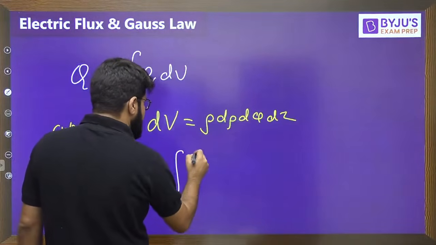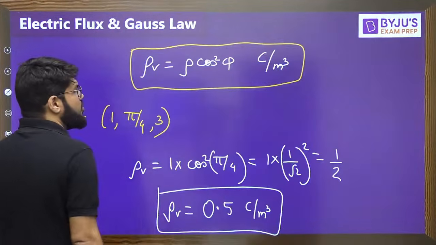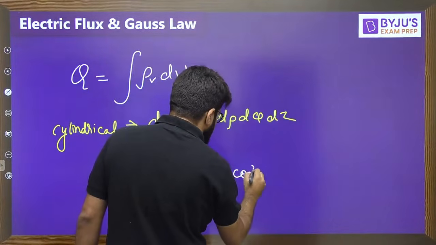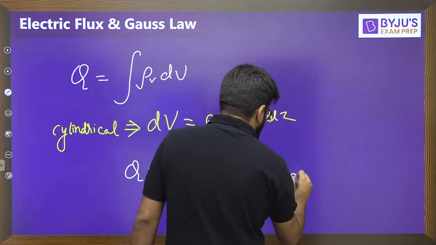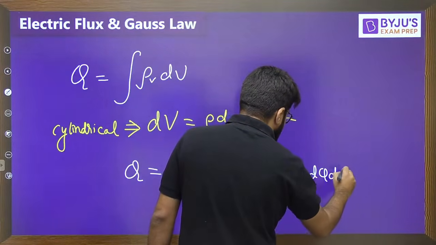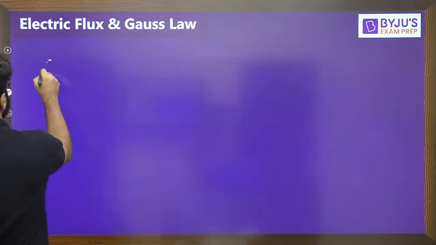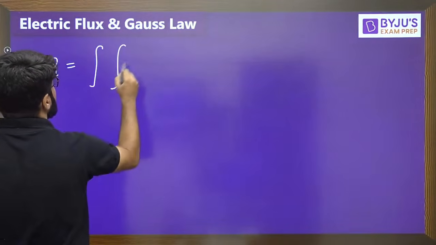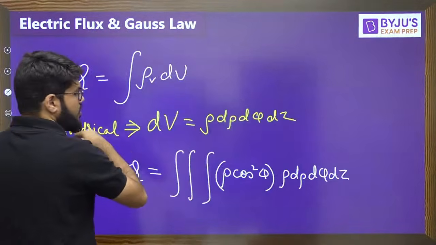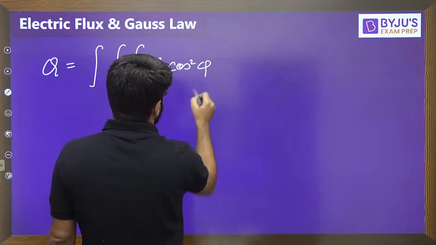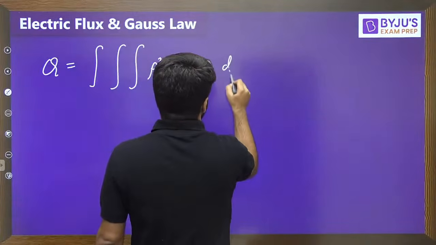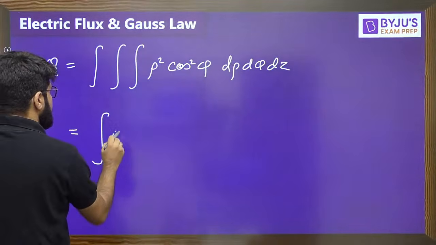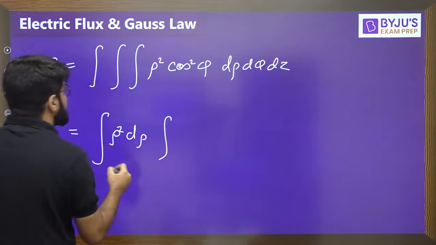The total charge enclosed is given by the formula: dv means d rho d phi dz, so a triple integral will come. What is the value of rho v? The function for rho v is rho cos square phi, into rho d rho d phi dz. Multiply rho by rho, so the charge enclosed is the triple integral of rho square cos square phi d rho d phi dz. Let us separate out the variables, as the limits are constant. So we have the integral of rho square d rho.